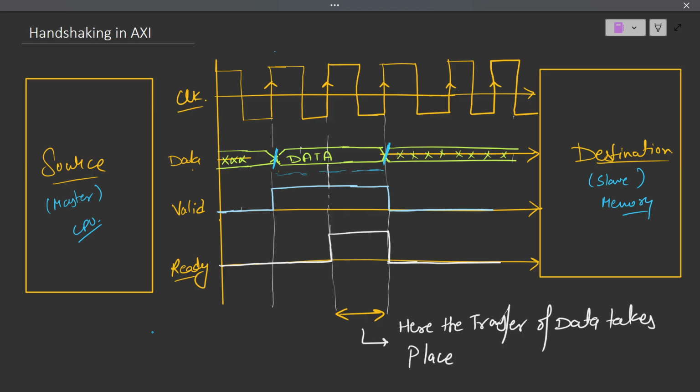Next, in response, either in the same clock cycle or in further upcoming clock cycles, the destination can send the ready signal. Once the destination is available, it will assert the ready signal. This ready signal has been asserted over here, and the valid signal is also high during this clock cycle. So when valid is high and ready is also high, the data transfer will happen. This is the clock cycle where the data transfer happens.